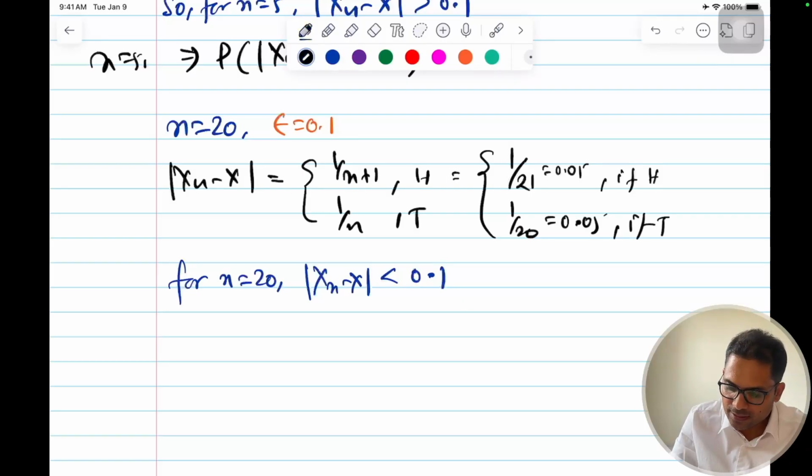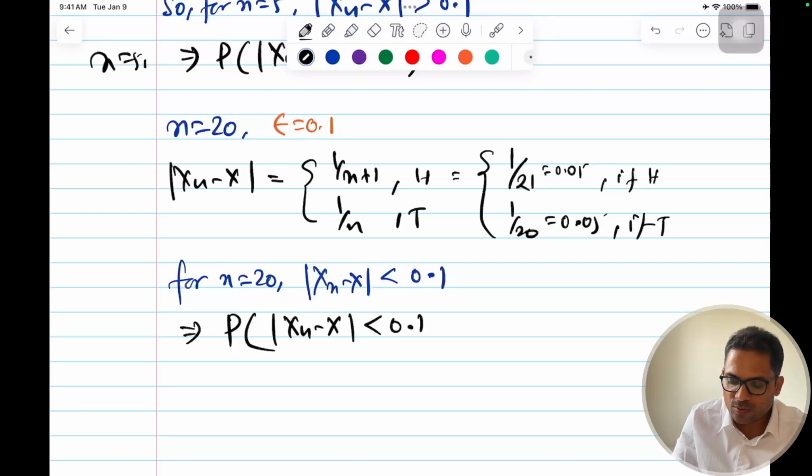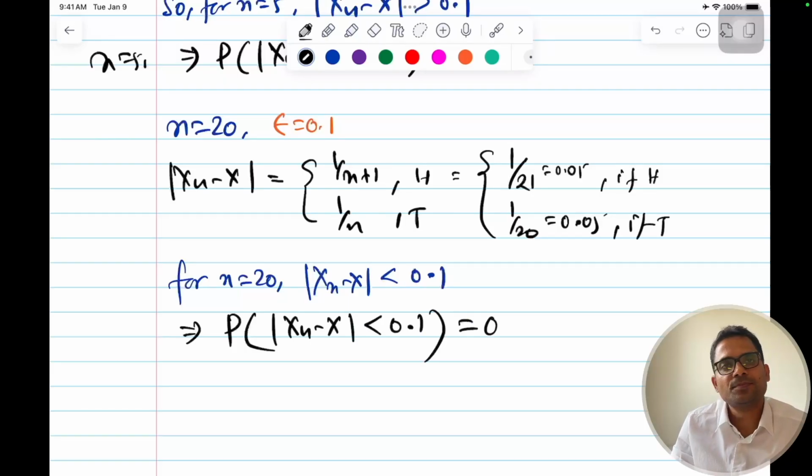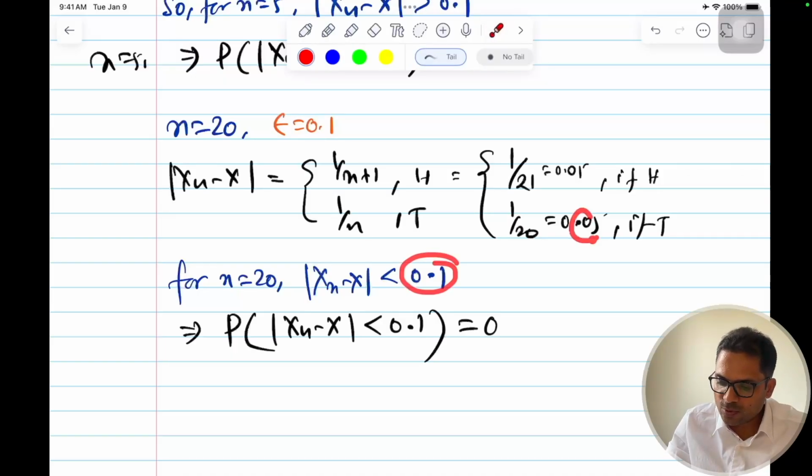This implies my probability of mod of xn minus x greater than or equal to 0.1 will become 0 now. Yes, this is 0.05, so this value will never cross 0.1, my tolerance level.